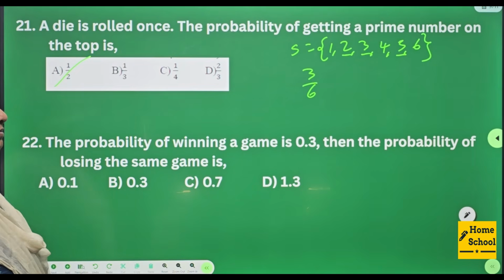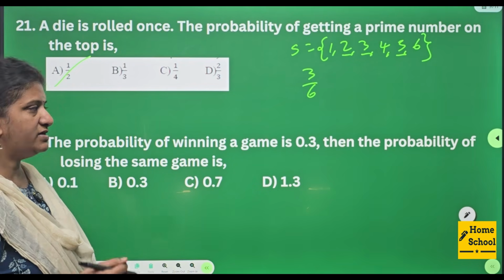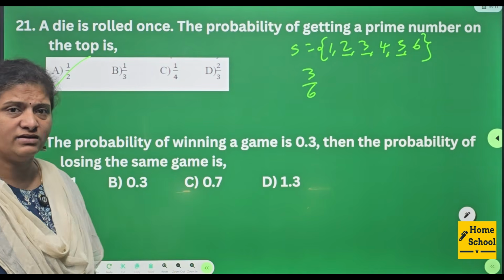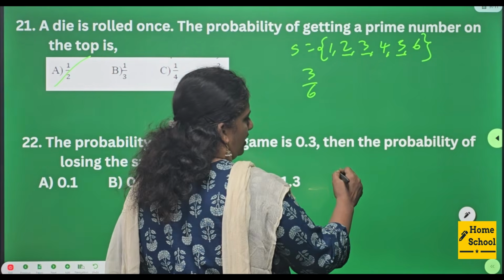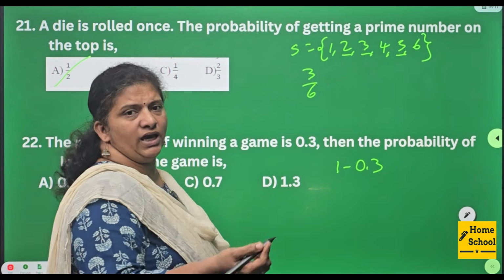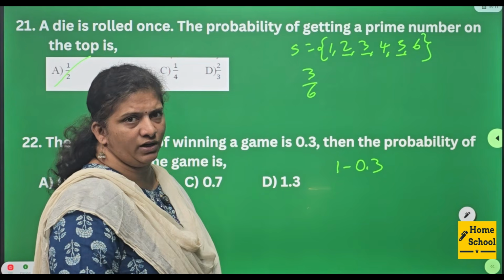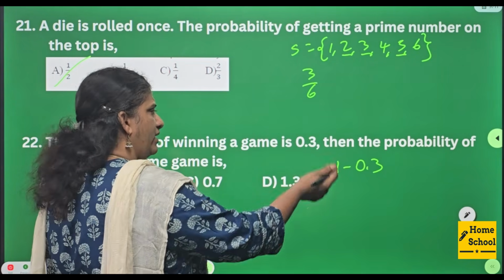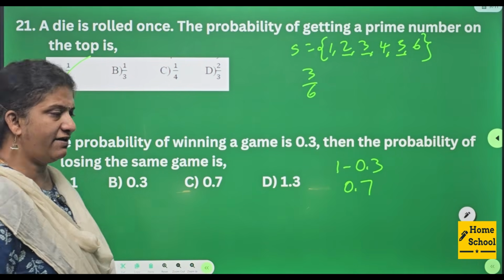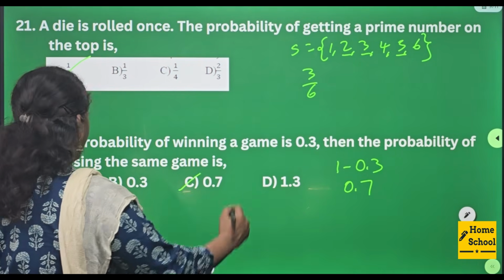22nd. The probability of winning a game is 0.3. Then the probability of losing the same game is, what is this? We know for winning a game, P of E plus P of E bar equals 1. From 1, you subtract 0.3. You are going to get 0.7 as your answer. Option C.